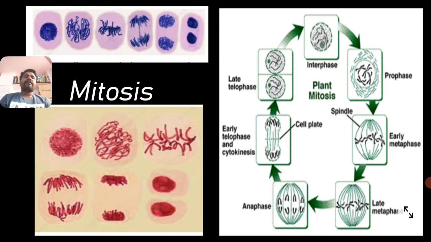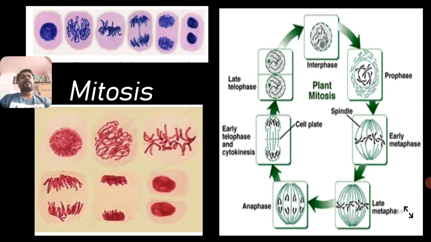And what are the events that take place during the G1, S and G2 phases? After the completion of this interphase, the cell enters the dividing phase, which is also called the mitotic phase or M phase. Again it consists of several phases: prophase, metaphase, anaphase, telophase, and lastly it undergoes cytokinesis.